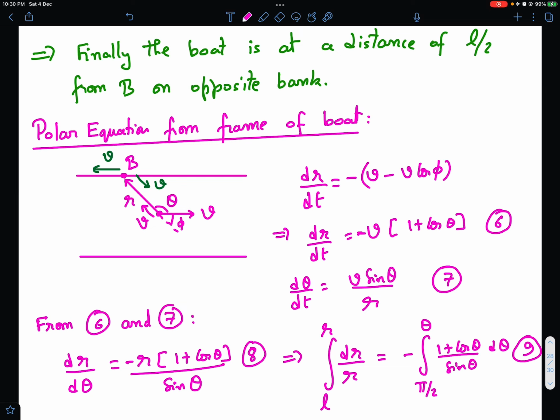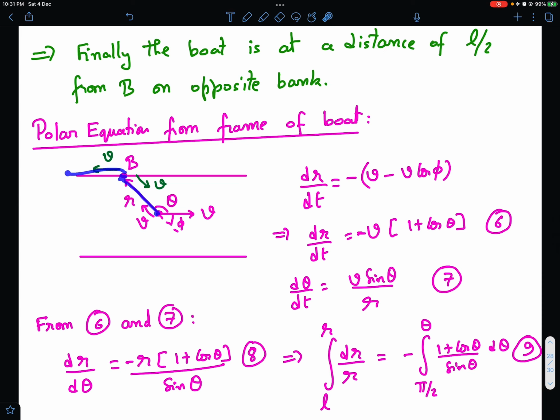And then what about d theta by dt? If you look from the frame of the boat, what will you see? Because of the canal velocity, point B has a reverse velocity of v, because the boat has a superposition of this v and this v. So from the frame of the boat, point B will appear to have a reverse velocity, the superposition of these two velocities.